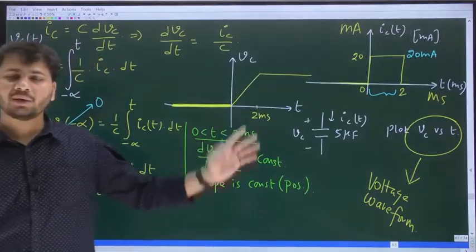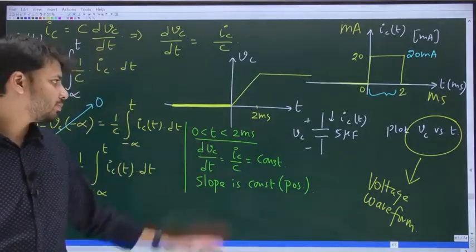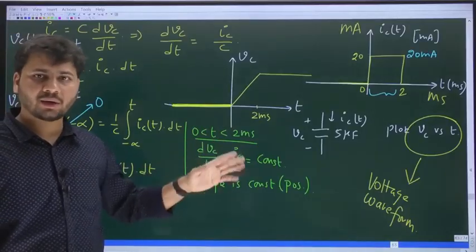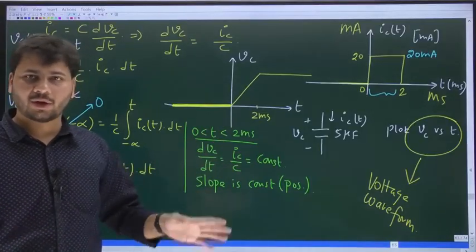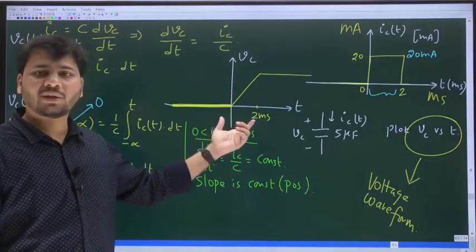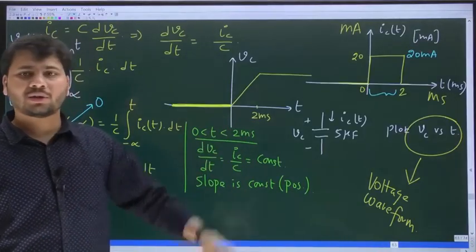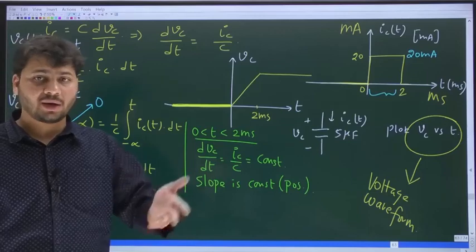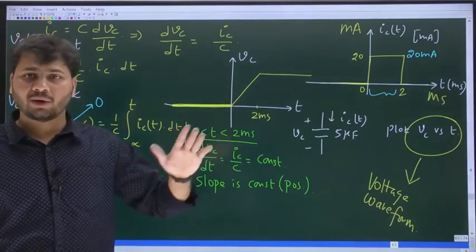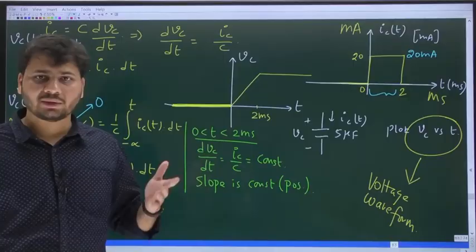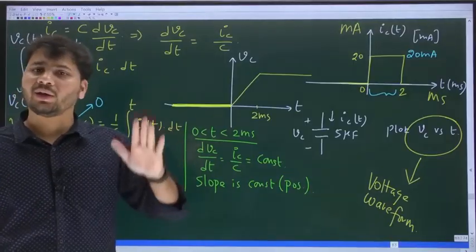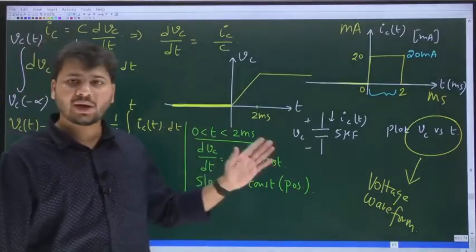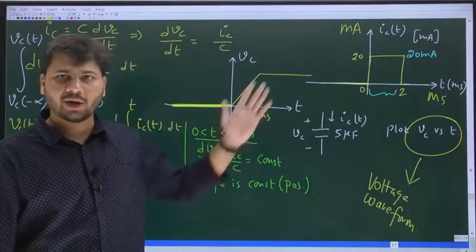That's all. There is the voltage waveform. Up to t equal to 0, no current, so even the voltage across the cap will remain at 0. But between 0 and 2 milliseconds, a positive current is flowing, and because the current is constant, the cap will get linearly charged, or the voltage across the cap will linearly increase with time. As long as current flows, the cap will keep getting charged.